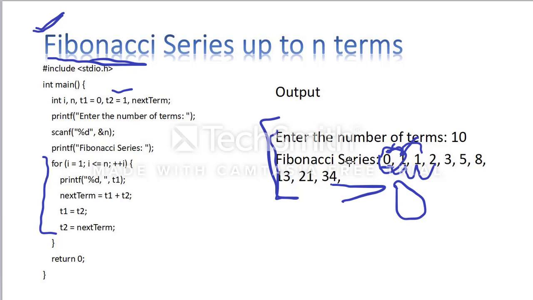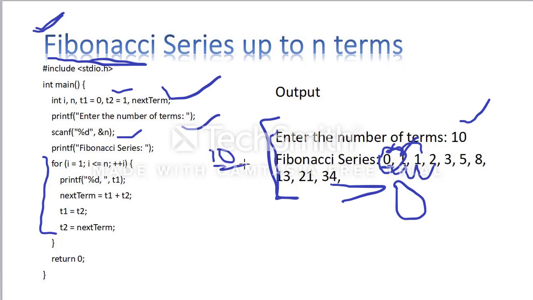And nextTerm is another variable. Next I am entering the terms, how many terms you want. For example, I want 10 terms, meaning up to 10 numbers I have to produce in the Fibonacci series. I am entering 10. This is the logic for i equal to 1. What is the i value here? I am taking 1, and i less than or equal to n. What is the n value here? How many numbers do you want?